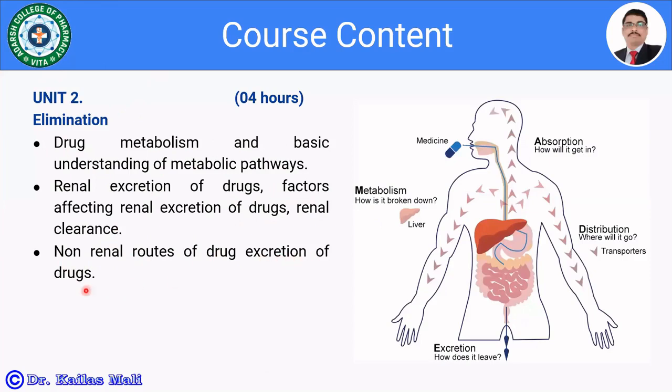In today's session, we are going to discuss only the renal excretion of drug along with the various factors affecting renal excretion and the renal clearance.